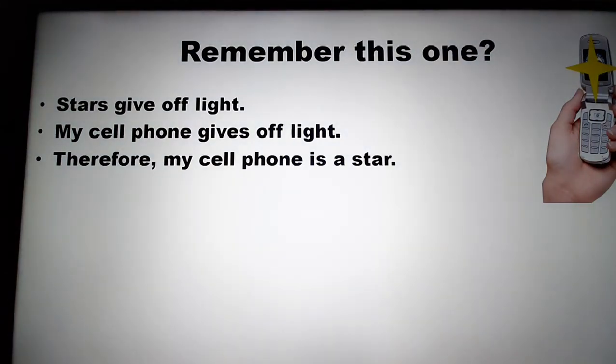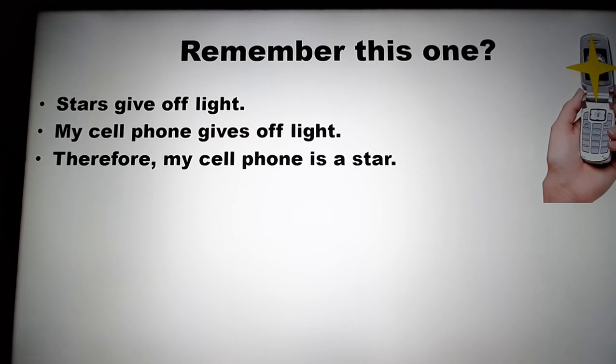Okay, one more. Remember this one. I started off the deductive fallacies with this. Stars give off light. My cell phone gives off light. Therefore, my cell phone is a star. And obviously, this is not true. But why is it not true? What's the problem with the reasoning here?